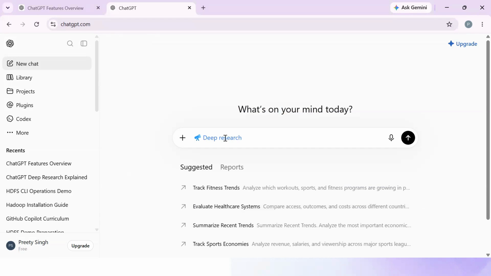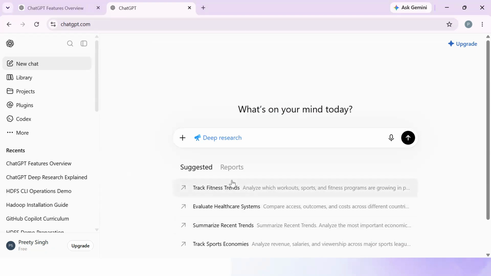When we are mentioning deep research, it is an advanced AI capability that can perform extensive online research on your behalf. It doesn't just answer from its existing knowledge, it actively searches reliable sources, compares information, analyzes findings, and presents a well structured report with references. For example, there are so many suggestions here: track fitness trends, evaluate healthcare systems, and so many others.